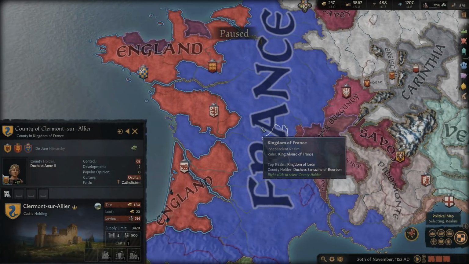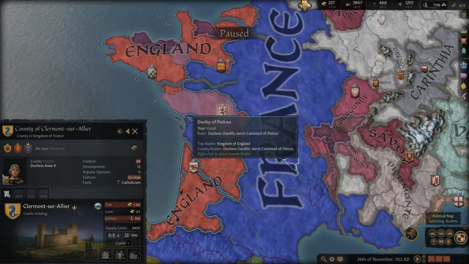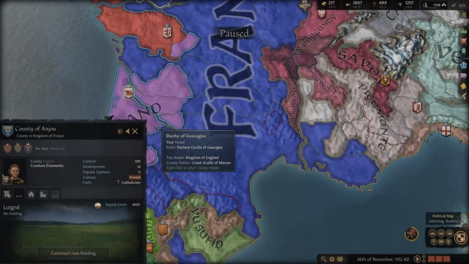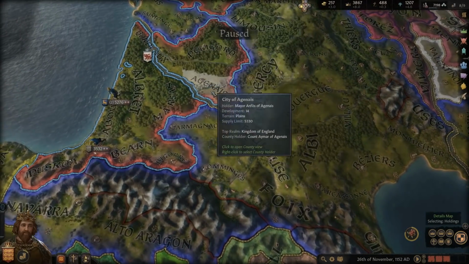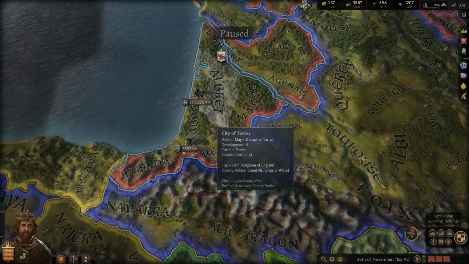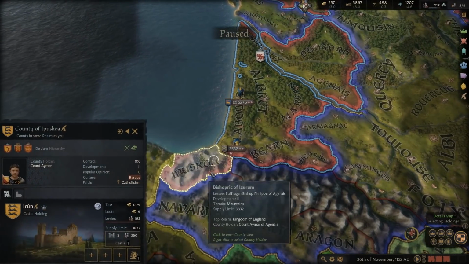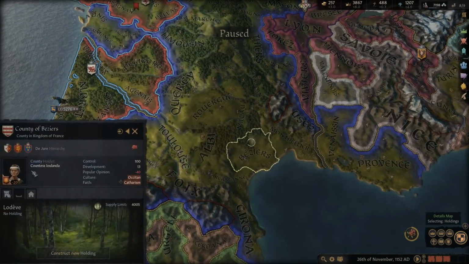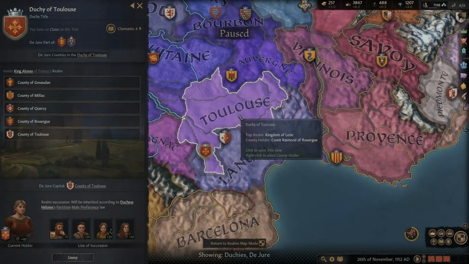And so he definitely controlled quite a bit more territory here than we do, since we don't even have any of these patches here. And then, of course, he had all this land down here. All this was under the Duchy of Aquitaine. He didn't have this county here, so that's one extra county that we have. Now, there's this duchy right here.